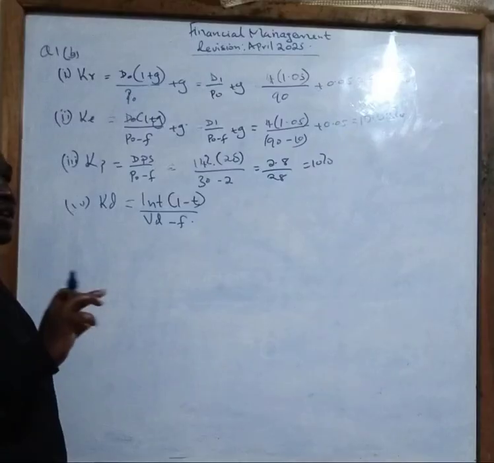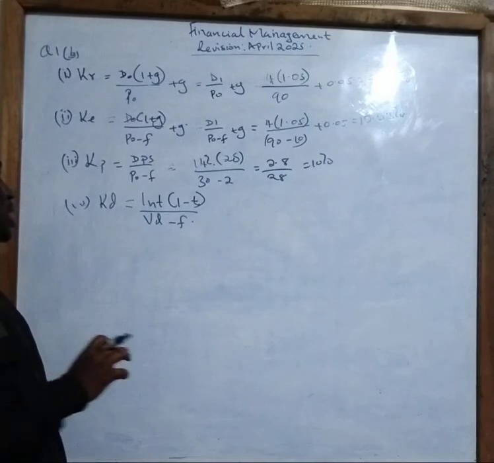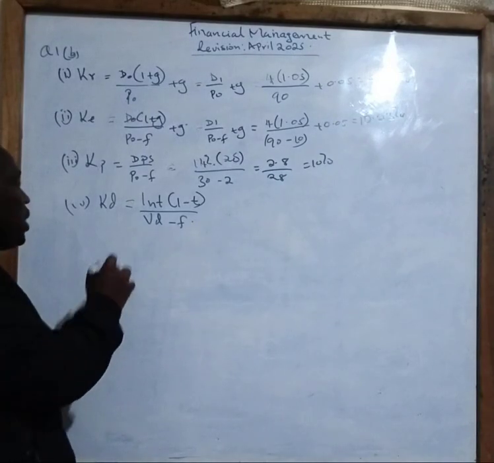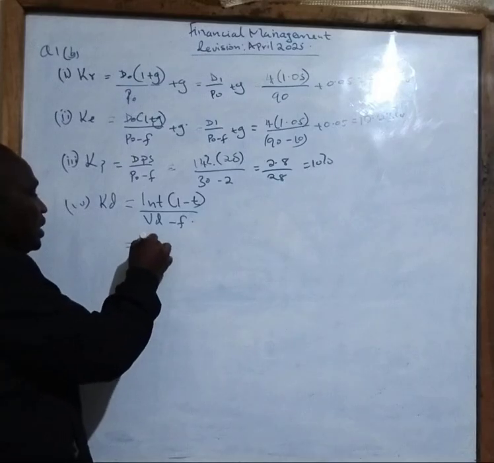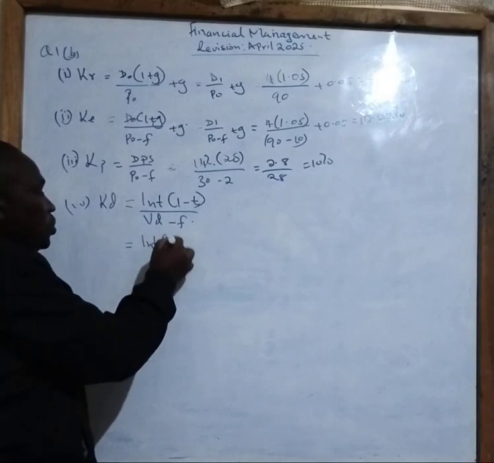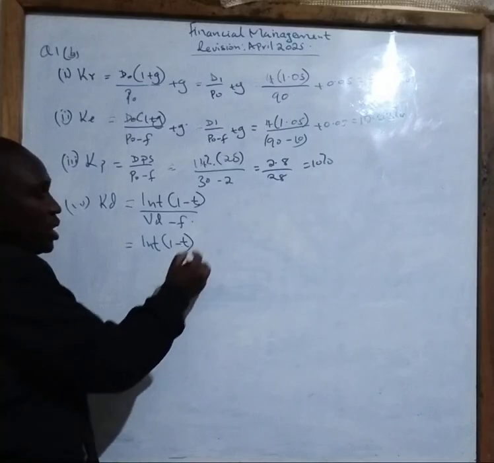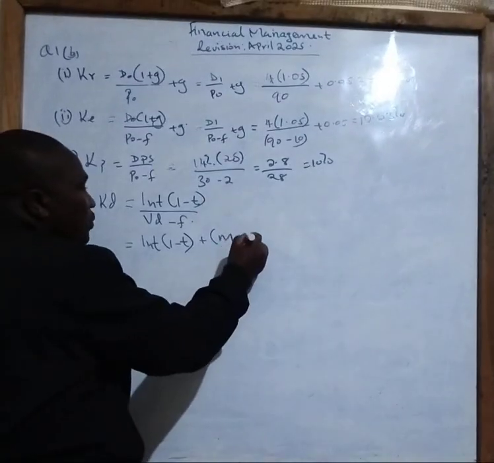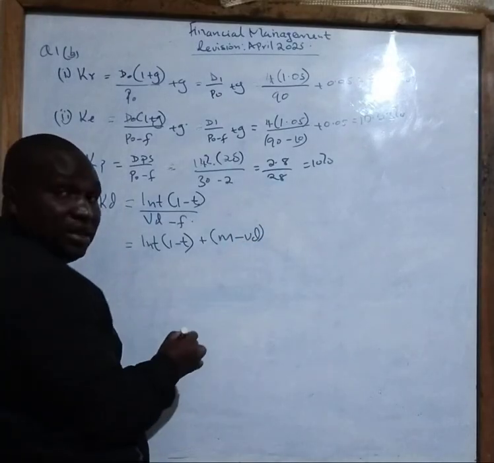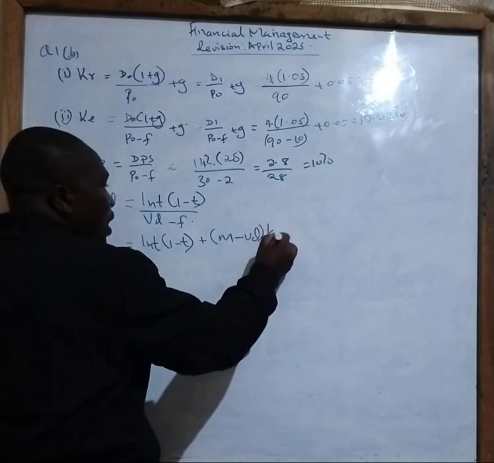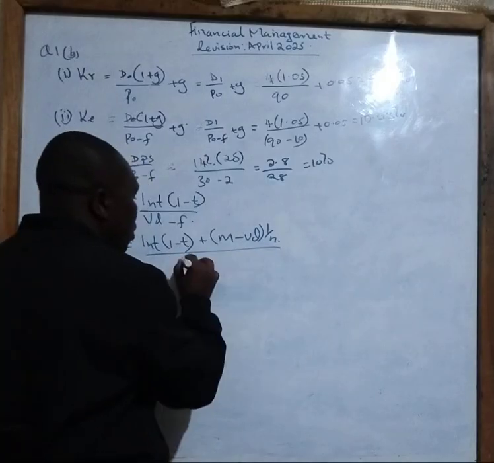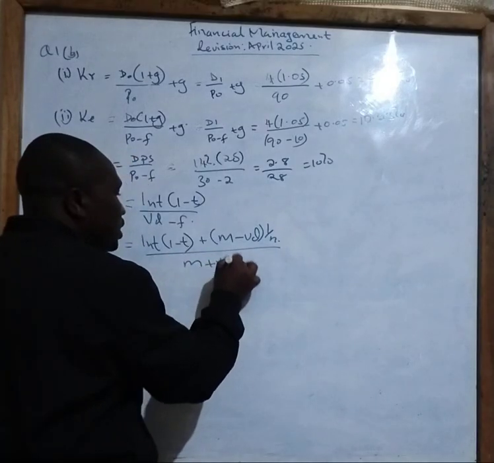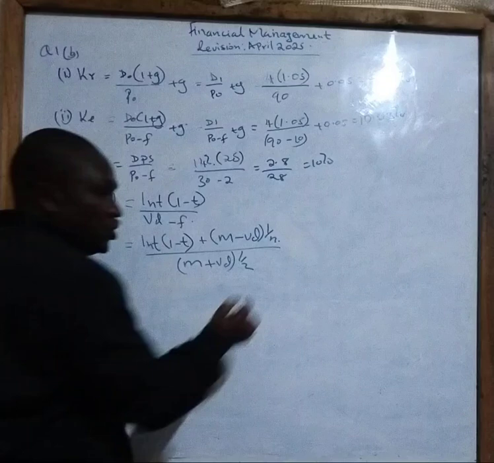But if there is any maturity, this formula will change. We shall now use the formula which says interest into brackets 1 minus t, plus into brackets the nominal value minus the value of the debt at the moment, over n, everything over M plus value of the debt, then you get the average.